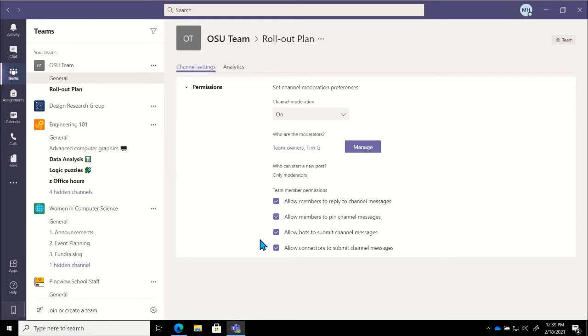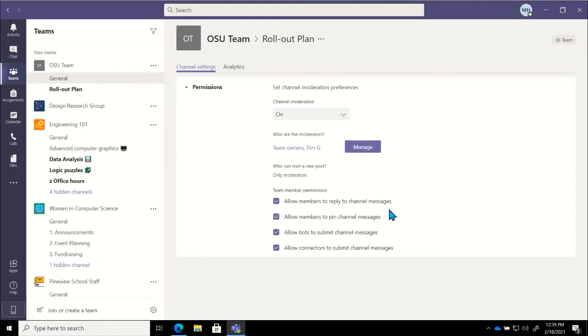Underneath of that, we are going to choose who's allowed to reply to the posts or the channel messages that are created. So our team member is going to be allowed to reply to new posts. And in this case, we're going to give them that ability, right? We're posting announcements, but if they have a question about an announcement, we want them to be able to reply.